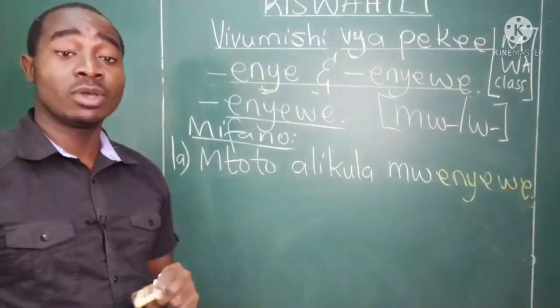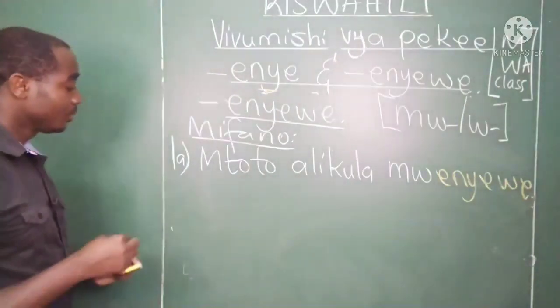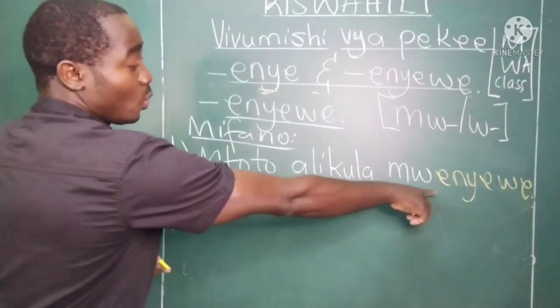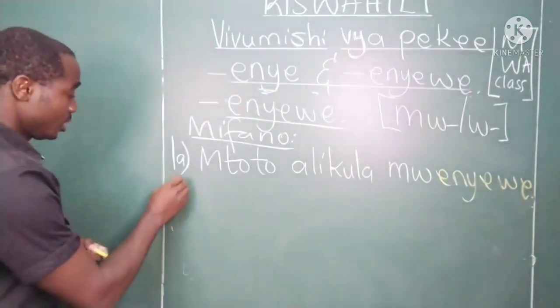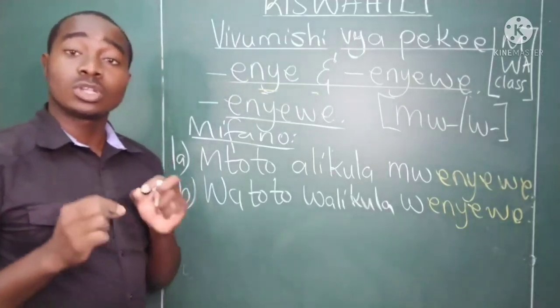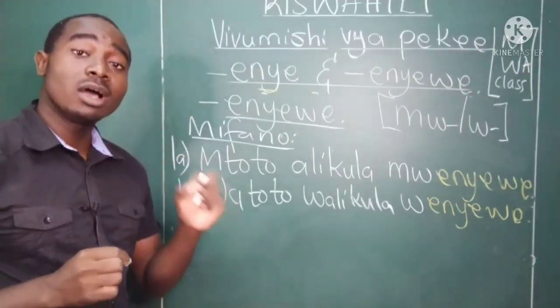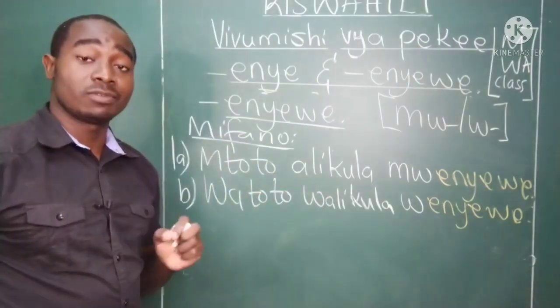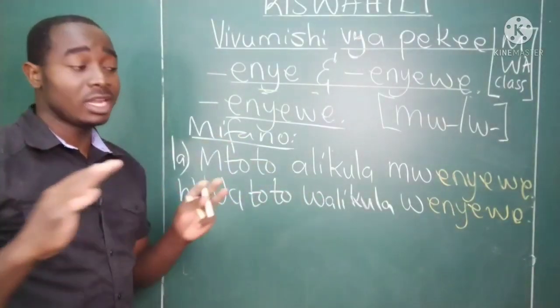Mtoto alikula mwenyewe. In plural form, you can guess, it would be wa and wenyewe. Watoto walikula wenyewe. Children ate by themselves, without the help of any other person.